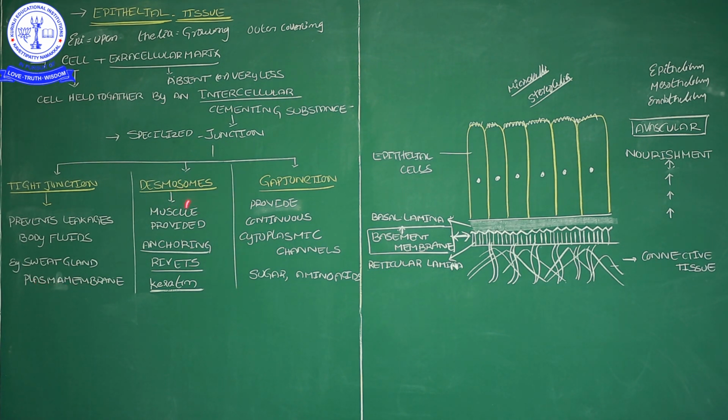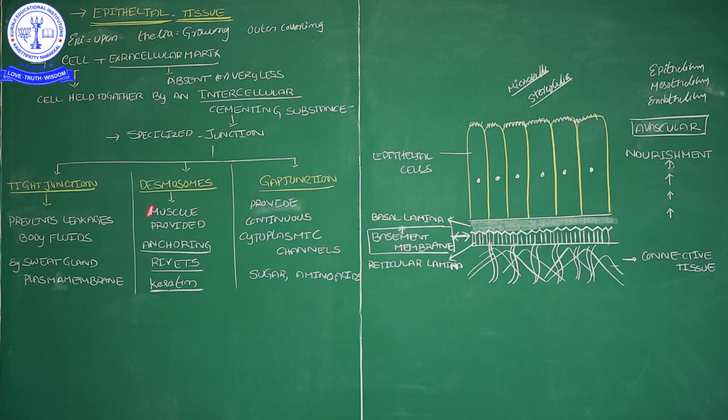And then desmosomes. A desmosome is like a rivet, like fixing a board to a wall. In this corner, in the middle, and in that corner, if you fix rivets or bolts, it will be fixed.